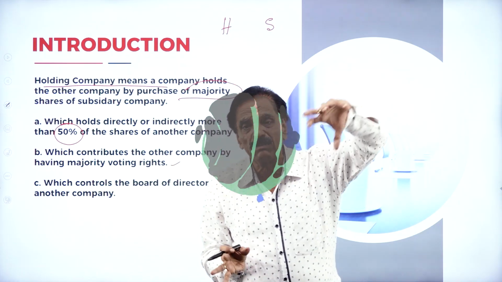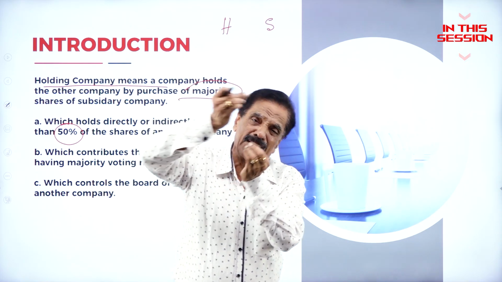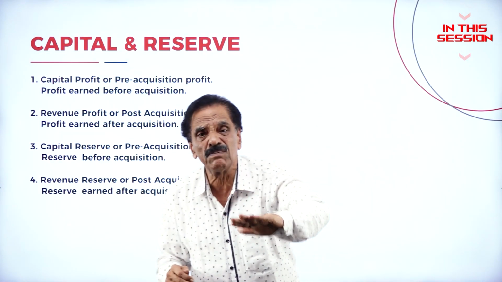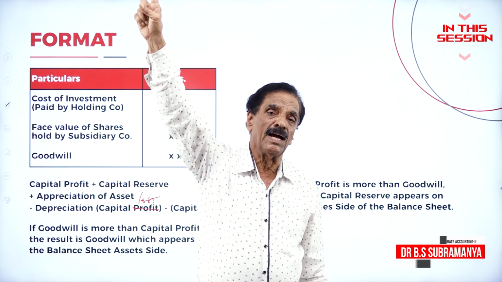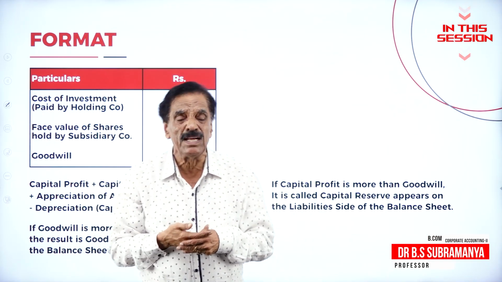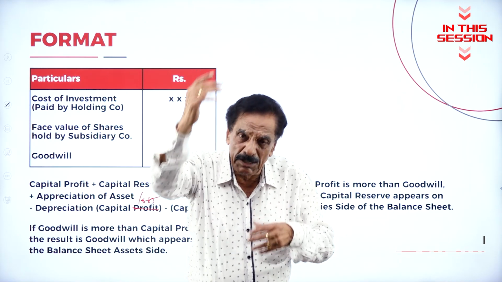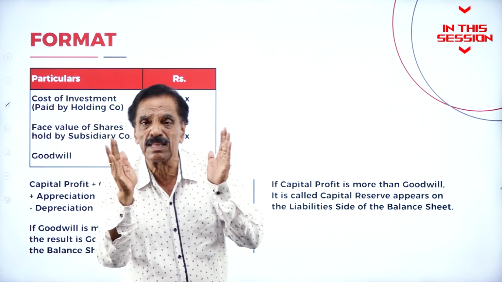When they hold more than 51% of shares, I'm saying just 51, it may be 60%, it may be 70%. Whatever the reserve available is called pre-acquisition reserve or capital reserve. Whichever is more should be shown. If goodwill is more, it will come on the asset side of the balance sheet. If the capital reserve is more, it will come on the liability side of the balance sheet. Both should not appear in the balance sheet.